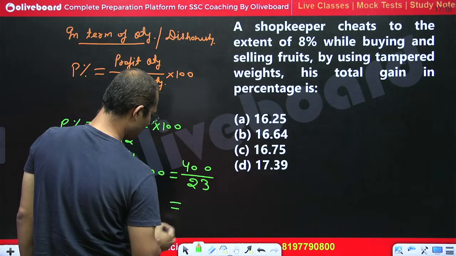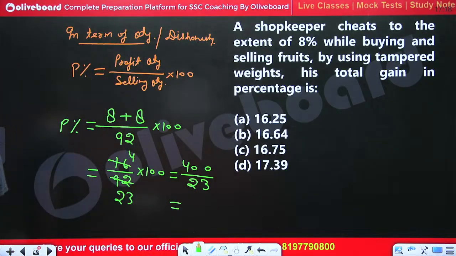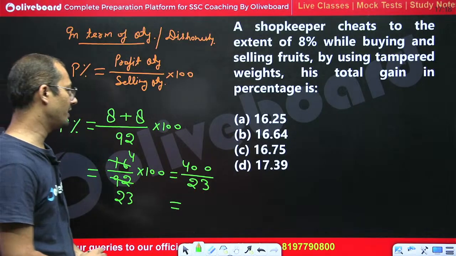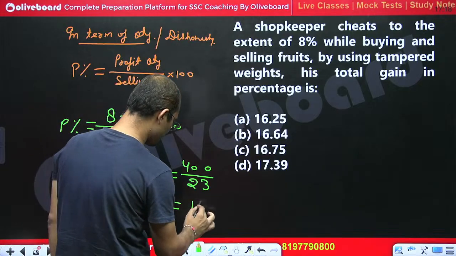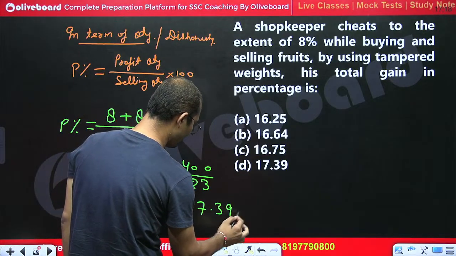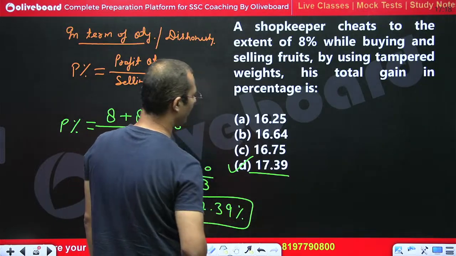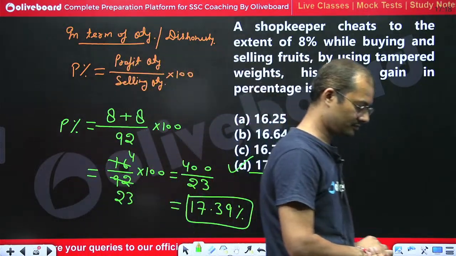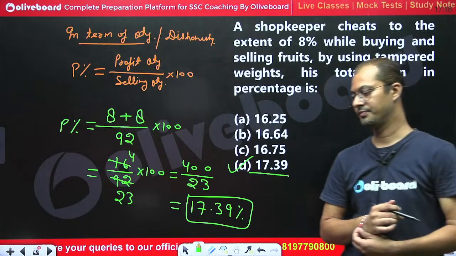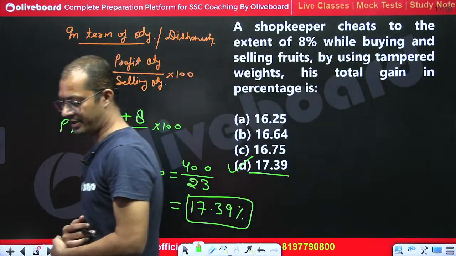400 divided by 23. Tell me how much percent this would be. Yes, please answer everyone. 400 divided by 23 would be equal to 17.39%. So D part is the right answer. Note it. D part is the right answer.